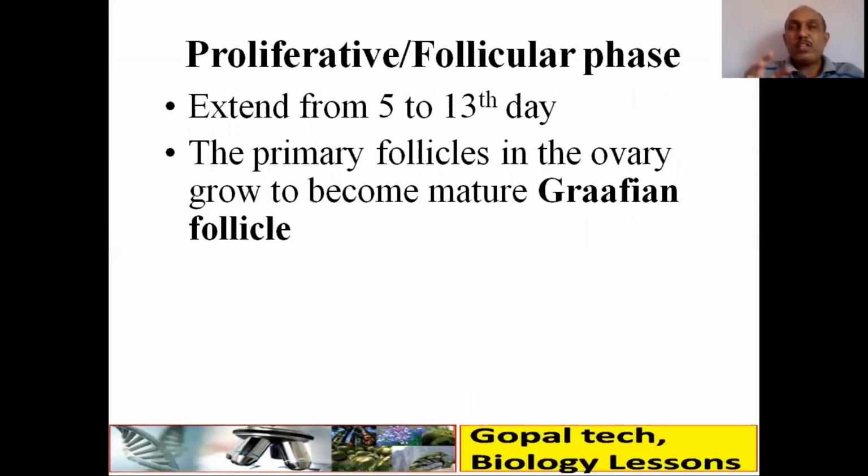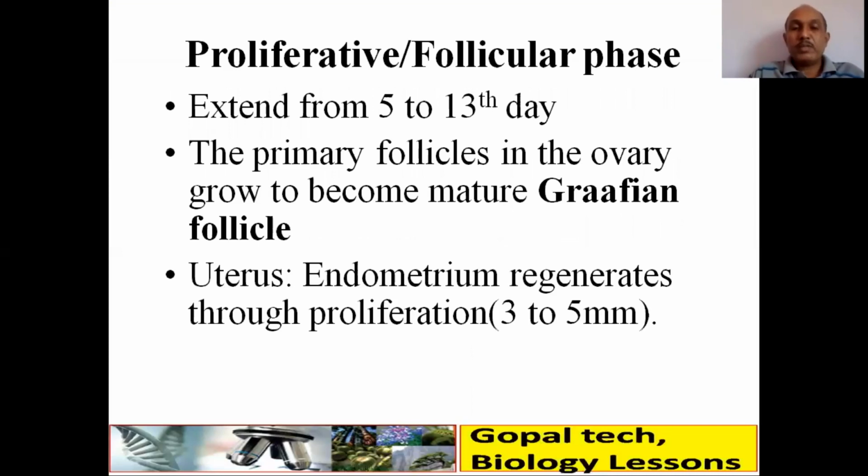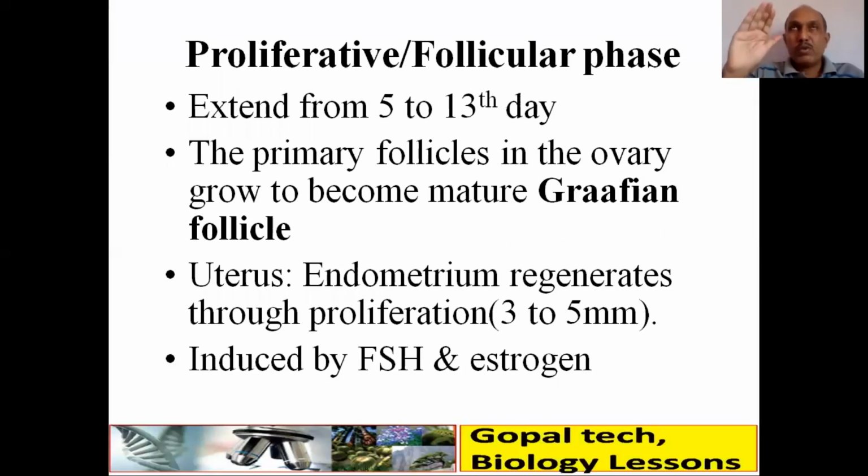The primary follicle in the ovary grows to become a mature Graafian follicle. यूटेरस में क्या होता है? The endometrium regenerates, दोबारा तैयार होता है through proliferation. 3 to 5 मिलीमीटर थिकनेस बनता है. Induced by follicle stimulating hormone, यानी एस्ट्रोजन सबसे ज्यादा होता है इस फेज में.